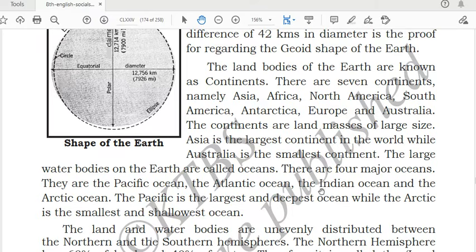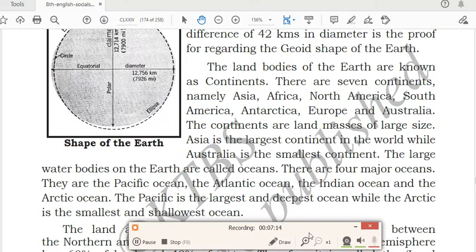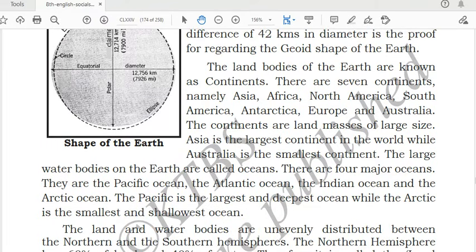Next, the land bodies of the earth. The land which is present in the earth is known as continents. So how many continents do we have? There are 7 continents. You should remember this one. What are the names of the 7 continents? Asia, Africa, North America, South America, Antarctica, Europe and Australia. These are the 7 continents of the earth.